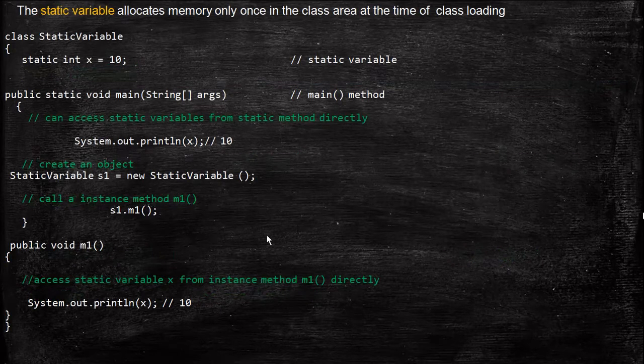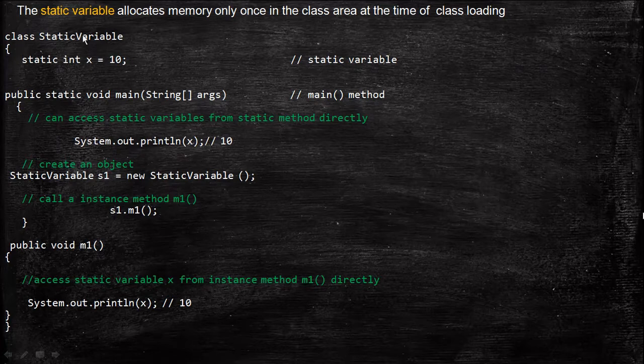Static variable: in the case of a static variable, memory is allocated only once in the class area at the time of class loading. So memory allocation is done only once. In this class, I have created a static variable and assigned a value to it. In the static method, since this is a static variable, it can be accessed directly. I have just displayed it.